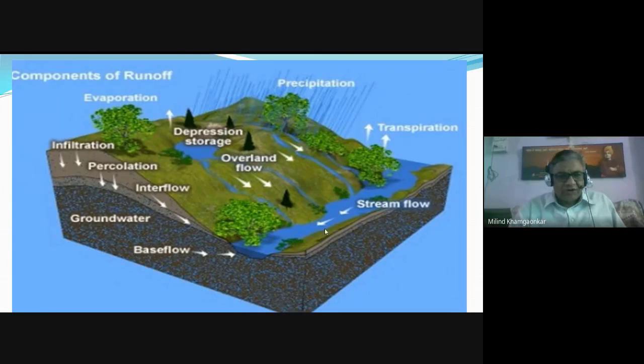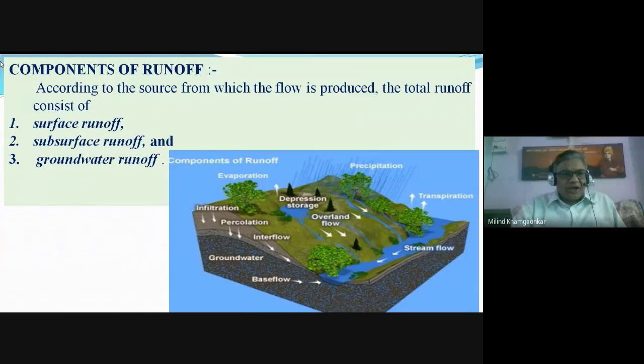That is called the overland flow or surface runoff, and it reaches the stream or the river. Some water reaches the stream after percolation, which is called interflow or subsurface runoff. Some water reaches the groundwater table, and it also supplies water sometimes to the flowing river, which is called the base flow. So there are three main components of the runoff: surface runoff, subsurface runoff, and groundwater runoff.